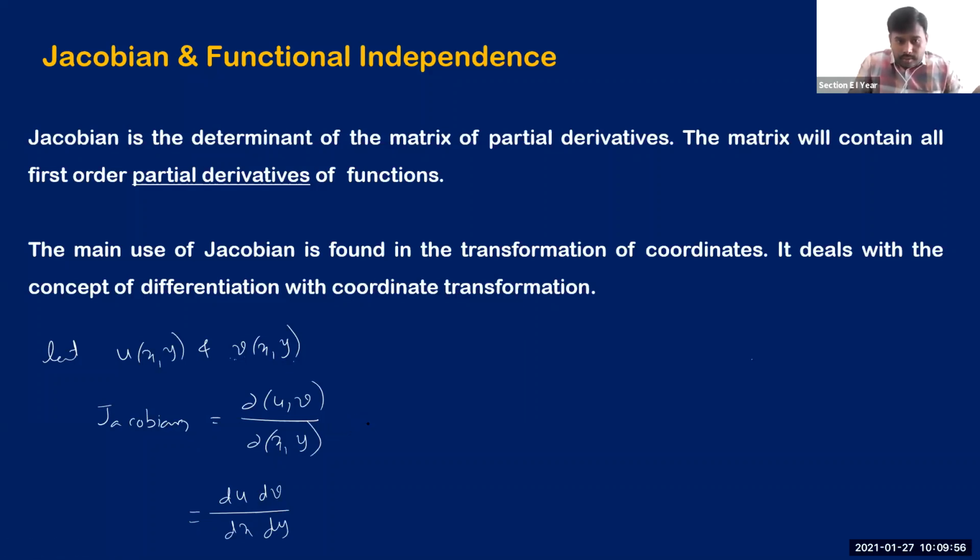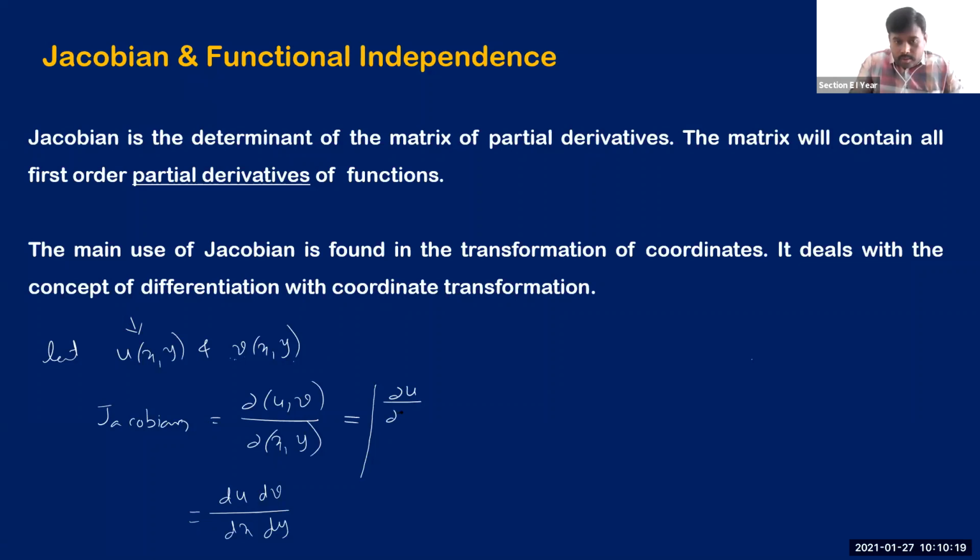Now this is equal to, as I said, Jacobian is the determinant of a matrix of partial derivatives. See what partial derivatives I'm taking. The first function you are given is u. Try to write all the first order partial derivatives of this function u. What are those two?